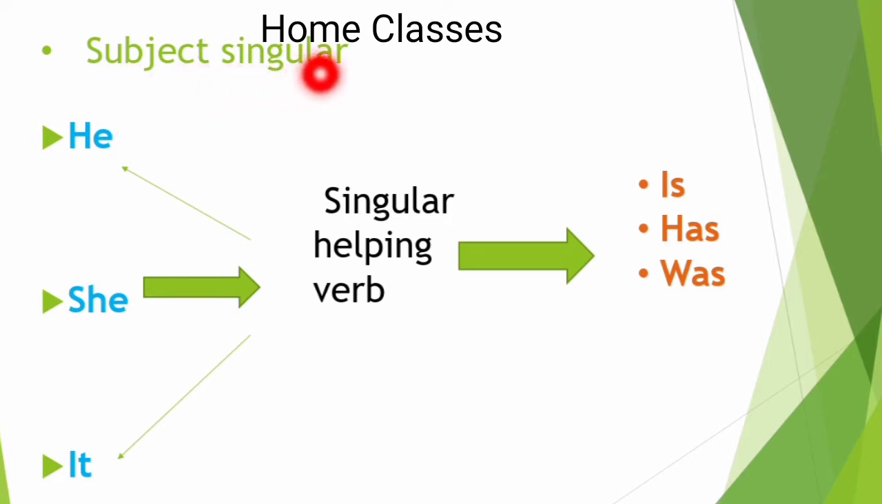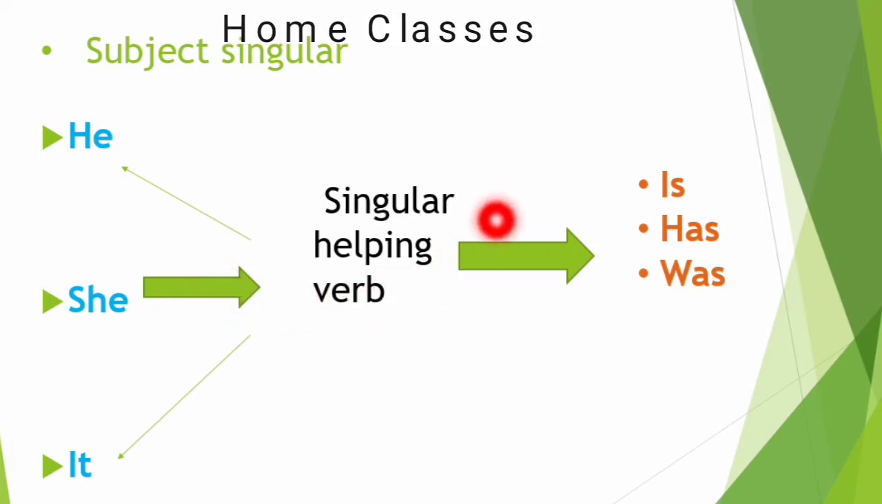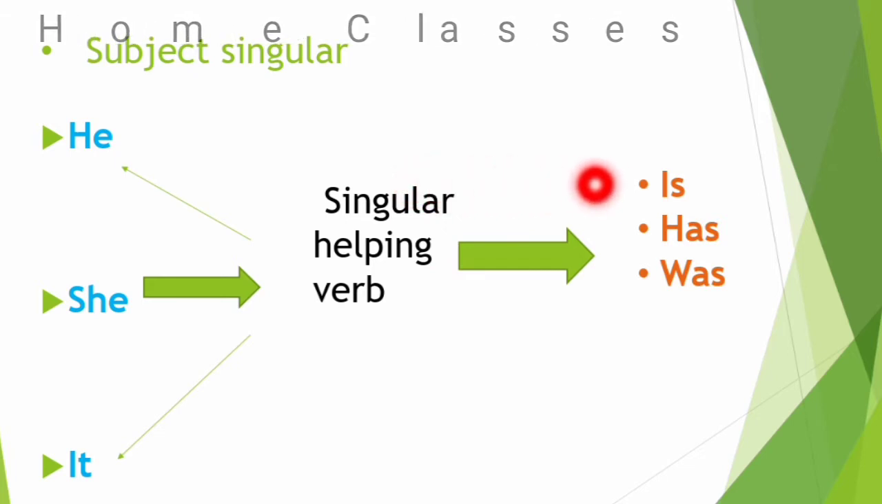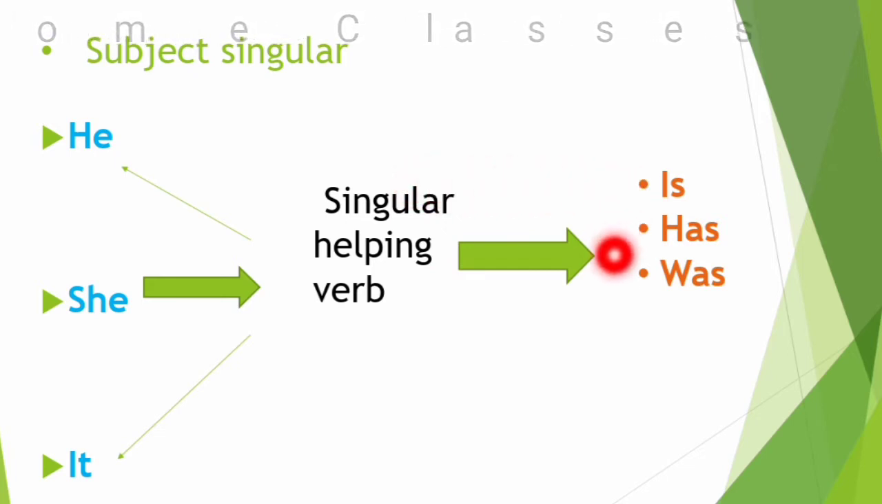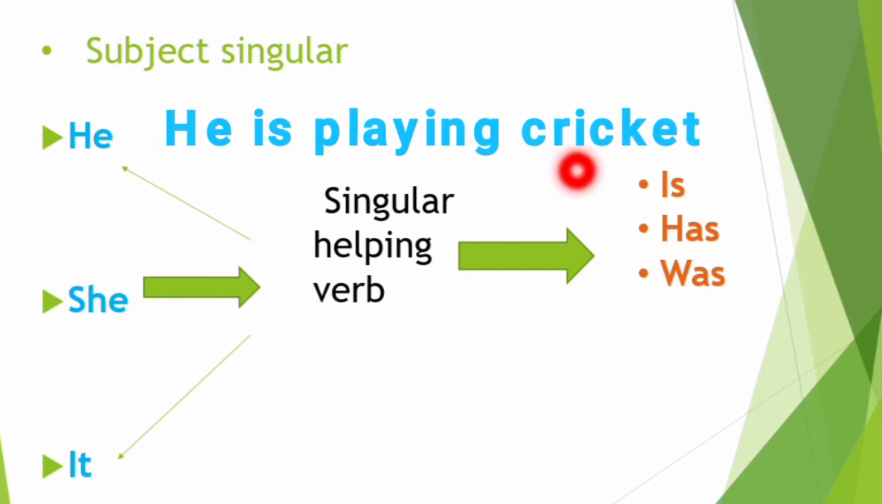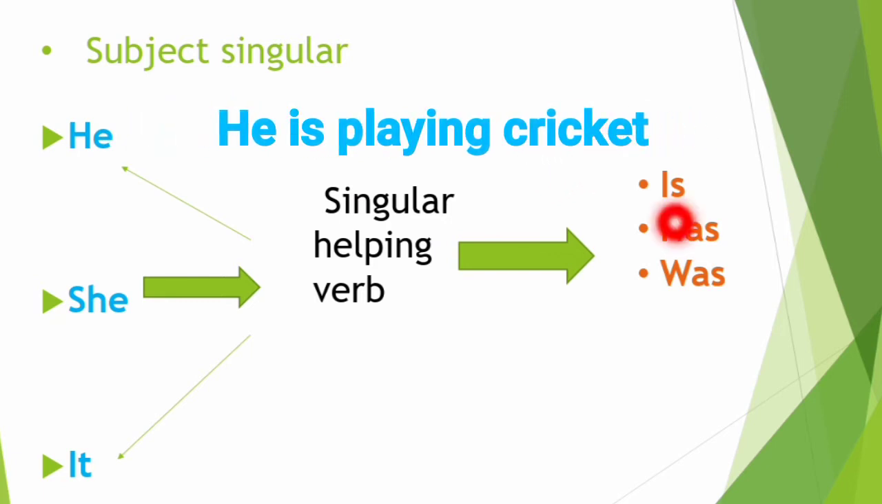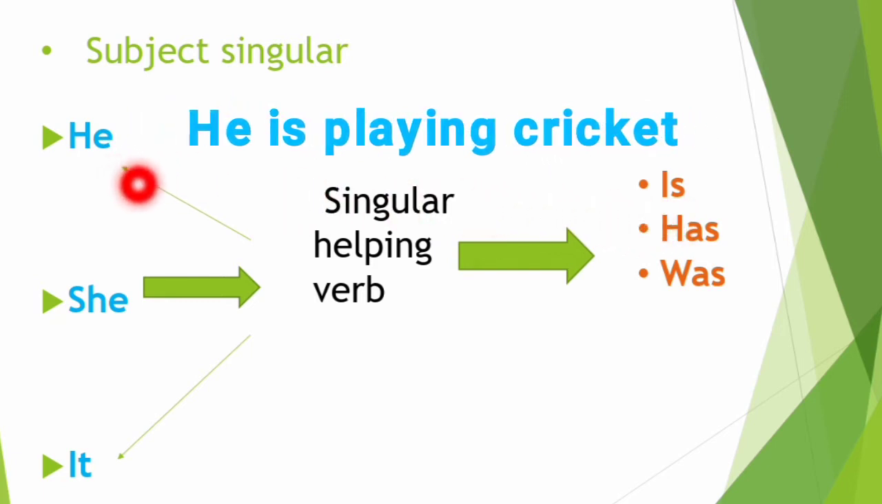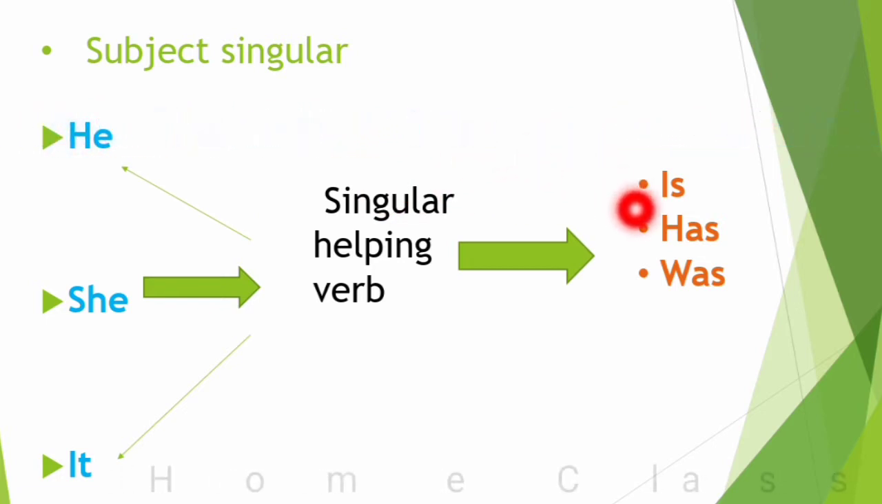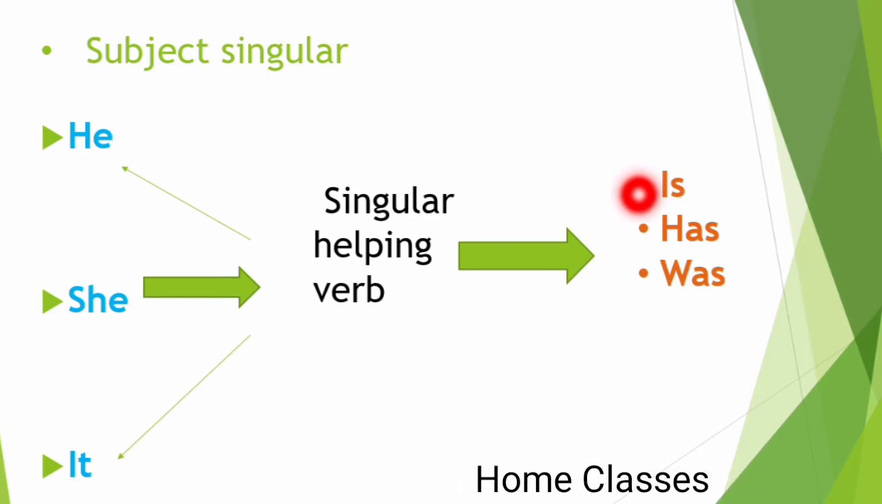the subject that is singular. He, she and it, these are singular subjects and these use singular helping verbs for making the sentence, and the singular helping verbs are is, has and was. Suppose we take an example, he is playing cricket. This is a correct sentence because is is used with a singular subject and are is used with a plural subject. If you use are in place of is, then your sentence will be wrong.